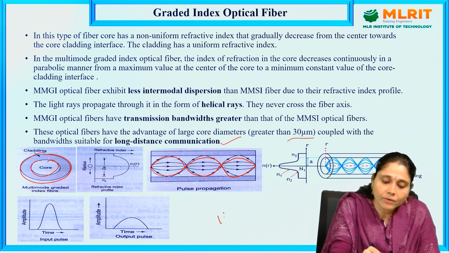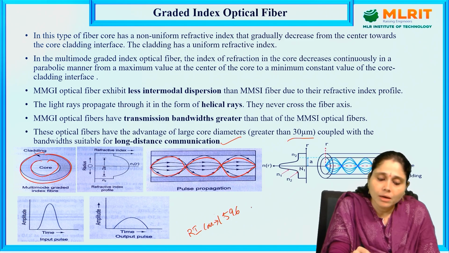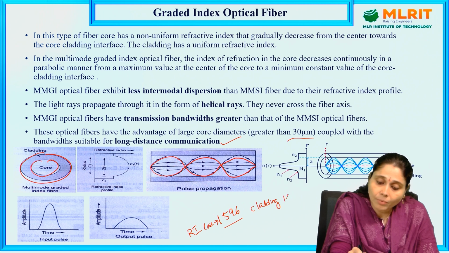for example 1.596, is the refractive index of the core. Okay. Now, in this optical fiber, what is the major thing with the large core diameters and having a refractive index, and the cladding will have a refractive index less than the core, that is 1.5, like that.